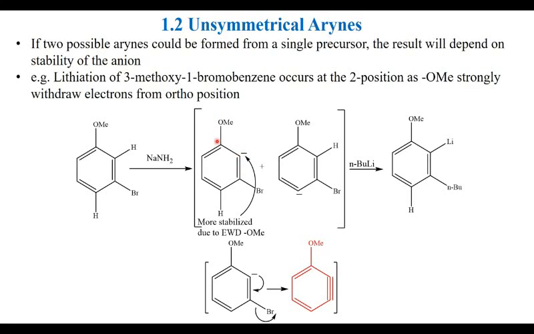Methoxy is an inductively electron withdrawing group, so this negative charge or anion will be stabilized, and this hydrogen and bromine will be removed to produce this benzyne, and lithium will be attached to this position only. The negative charge here is away from methoxy, so it is not so stabilized, therefore it will not be formed.